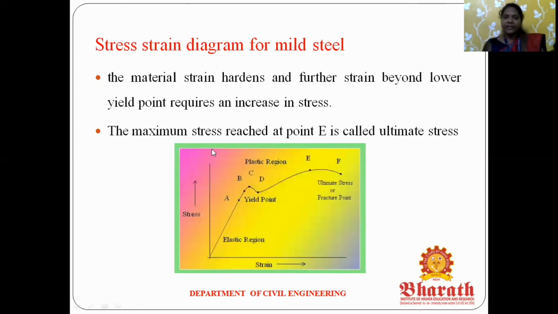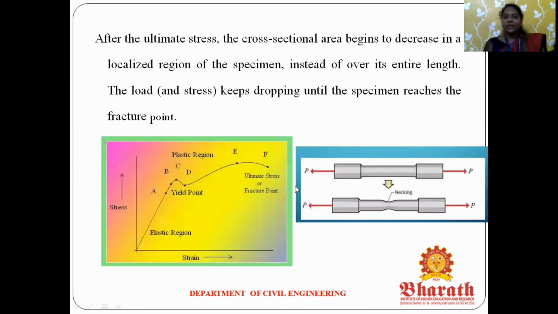After strain hardening, further strain beyond the lower yield point requires increasing the stress. So again we apply the forces, and the rod will be fully stressed and fully strained. Finally, the maximum stress is reached, and that point is called the ultimate stress. The E point is called the ultimate stress; this is where it fully reaches the maximum.